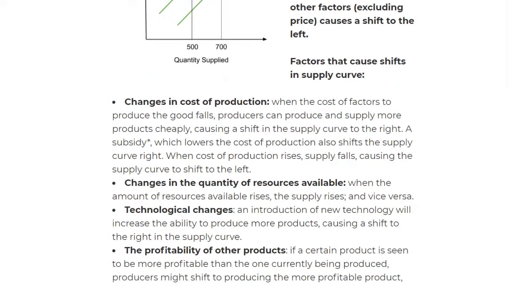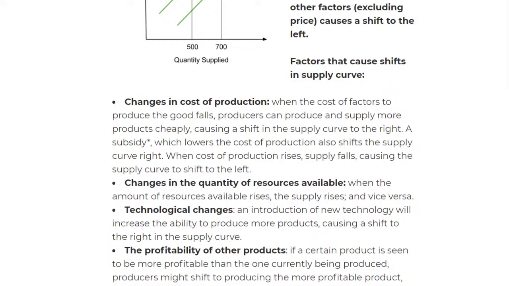Now let's have a look at the factors that affect supply. Let's start with changes in the cost of production. It's quite an important topic. So when my cost of production is cheap, when I can make this car at a very cheap price, that means I'll have more profit, or maybe the government has given me a subsidy. A subsidy is basically a fund that is given so that it can reduce the production cost, okay, and can